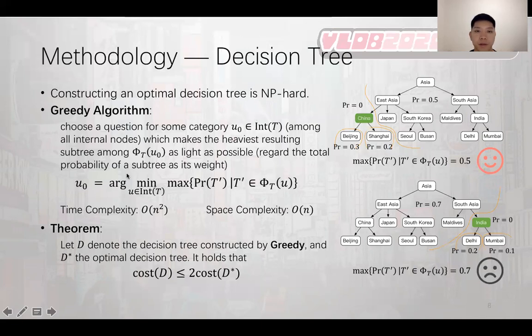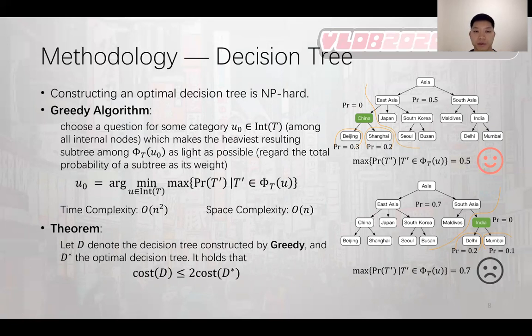We proposed a greedy algorithm, that is, choose a question for some category u0 among all internal nodes of T, which makes the heaviest resulting subtree among φ_T(u0) as light as possible. Regard the total probability of a subtree as its weight. And recall, φ_T(u0) denotes the subtrees produced from the partition operation.